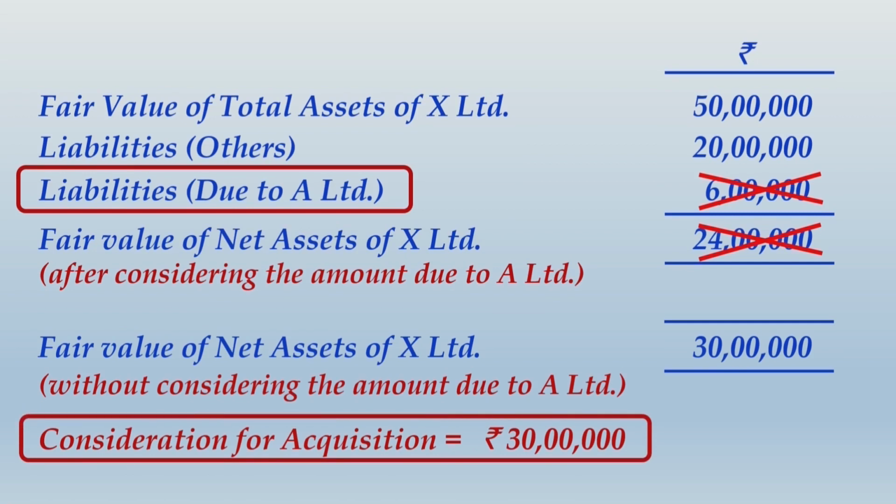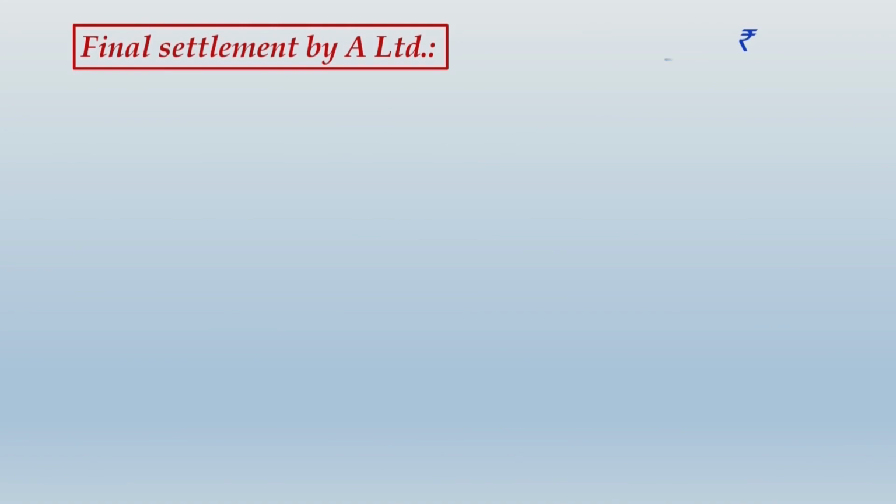So friends, again what happens to that other 6 lakhs, it will be settled separately, though it will be a part of the net payment, but still from the accounting viewpoint it will be settled separately. So how to deal with that component, we will talk about it. Let us move ahead and see how the settlement will eventually take place. So what will happen now?